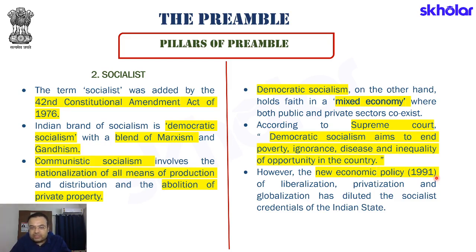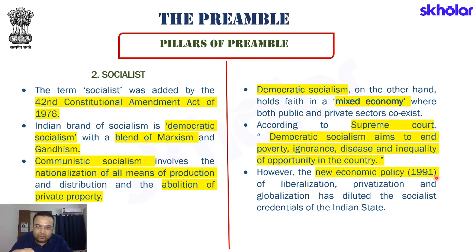But all of these developmental policies will have some kind of cost involved. In order to meet the cost involved, we need to find ways in which we are able to generate revenue. As such, when we talk about LPG, the light in which we need to look at it is that this is a way in which the state is able to increase its capacity in a manner that it will be able to use this newly generated wealth for the goals of democratic socialism, for the upliftment of the poor, for the upliftment of the marginalized.